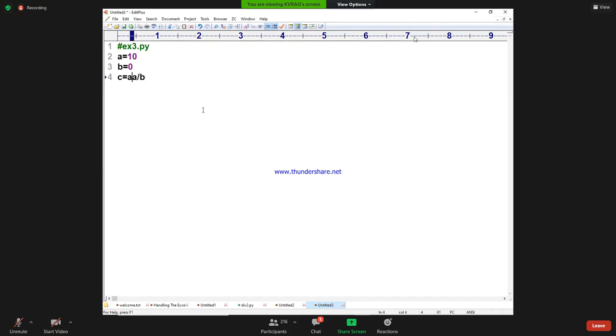Definitely this statement is generating the exception. Obviously, I will write it in try, and keep these statements in the try and except block. In the except block, what I will write: ZeroDivisionError.